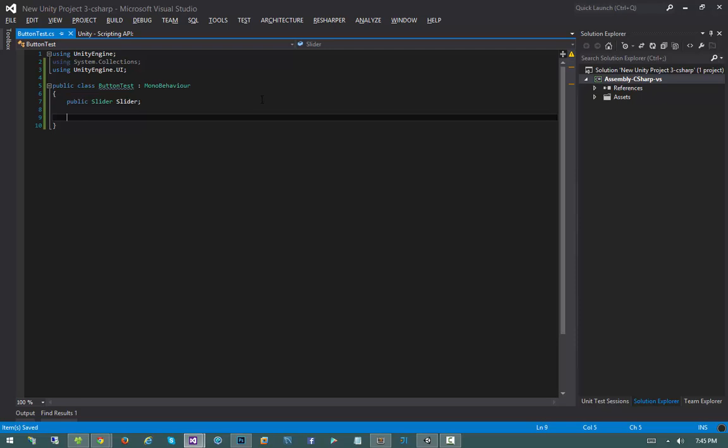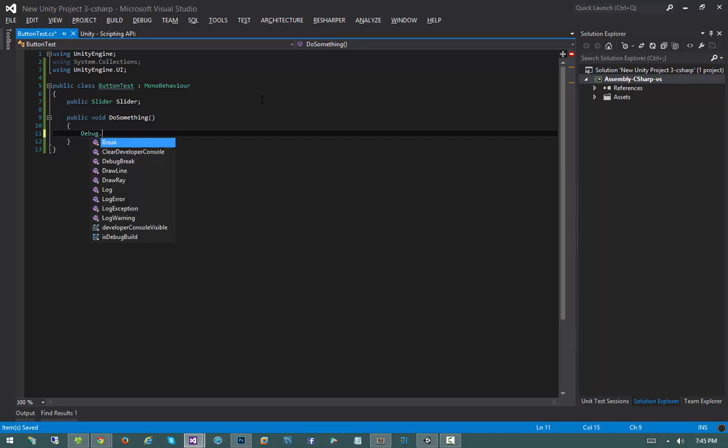So now what do we have to do? Well, again, I want this button to be notified when the button in our scene view is clicked. So basically what we have to do is create a method that follows a particular criteria. The method must be public. The method must return void. It can be named anything. And it must take in 0 to 1 parameters. So let's just leave it as 0 parameters.